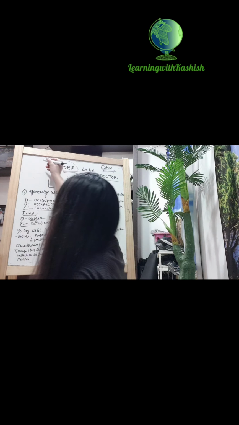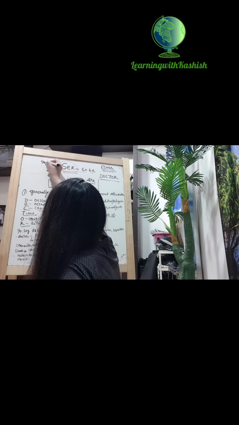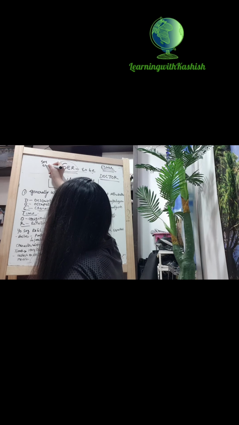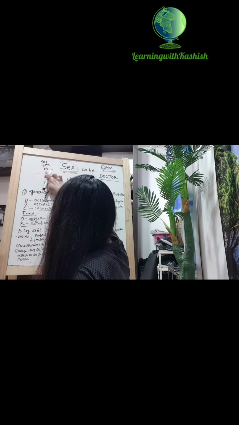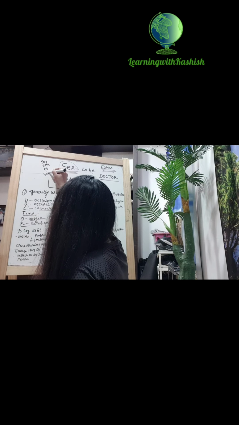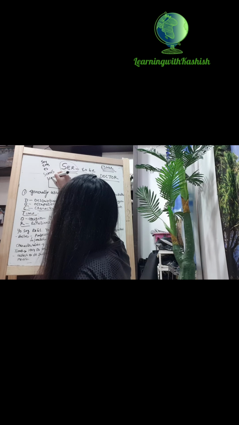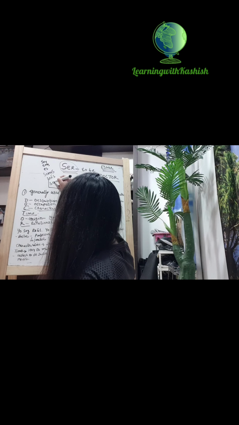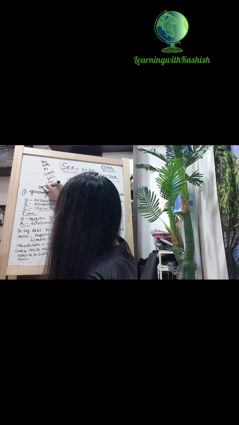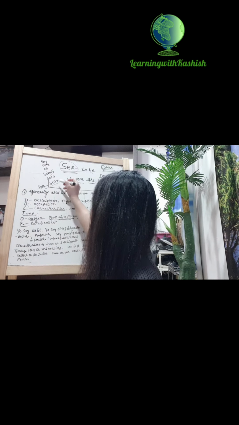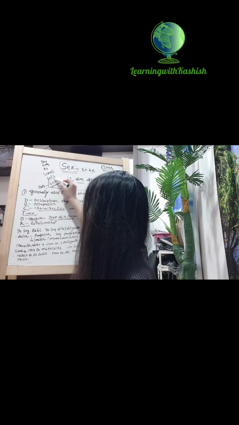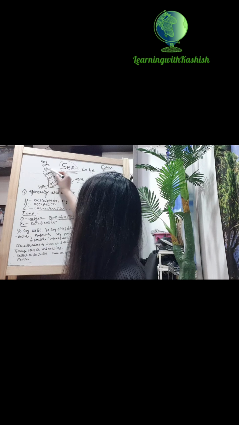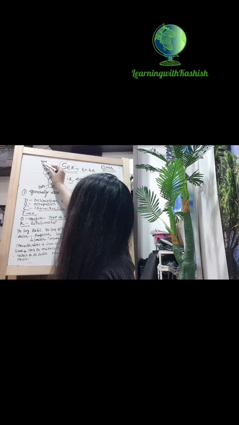You remember the ser conjugation: soy, eres, es, somos, sois, son. So, if it is they, you will use this form. Whatever you are saying, if you are saying they, then you use son.